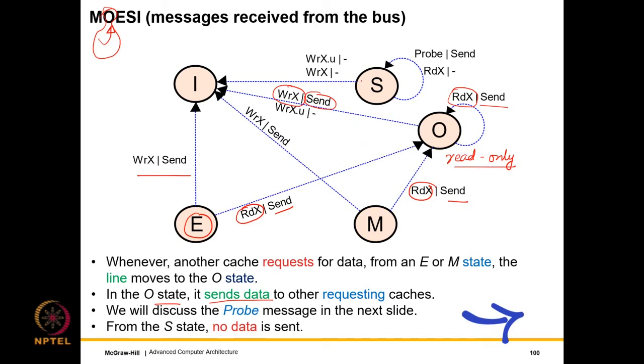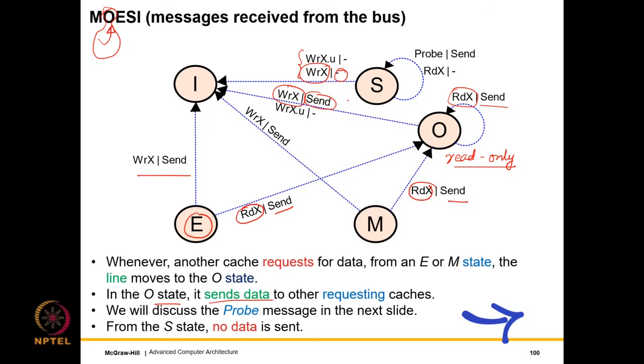Then let's look at the S state. The S state by and large remains the same, in the sense that if anybody else requests the data, then there is an invalidate. There is one key important difference here. Previously when there was a write miss, the S state used to possibly send a copy of the block, but now that is not required. Just look at this. Now that is not required because you already have an owner, and the owner will send, right?